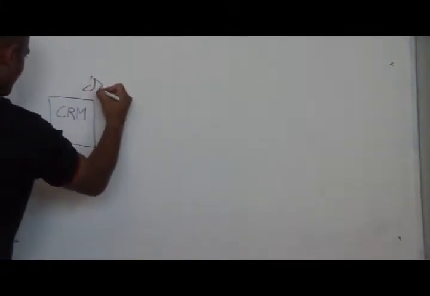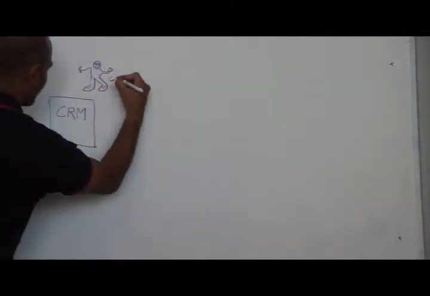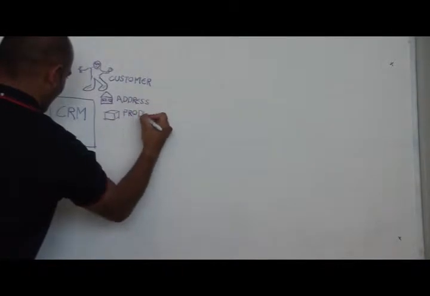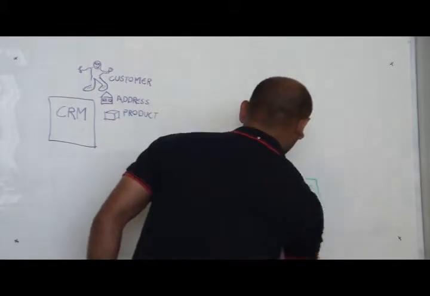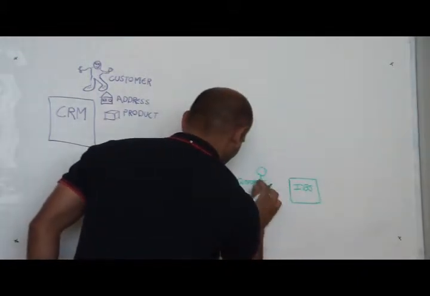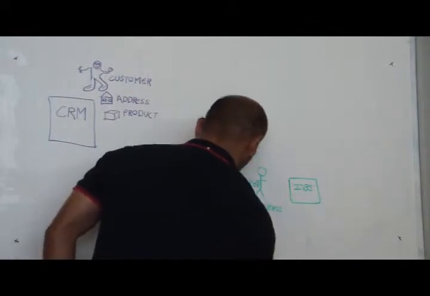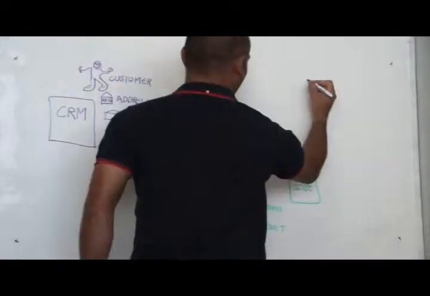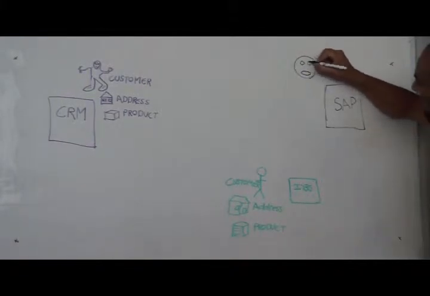Let's take an application called CRM, and it has an object called customer, and it may have another object, say contact or address, and these things mean particular things to CRM. Let's take another application called IBS. IBS has its own view of what a customer might look like, and that customer would be different from what CRM thinks a customer is. And the same would apply if there's yet another application in the enterprise, like SAP, that would have its own version of a customer.